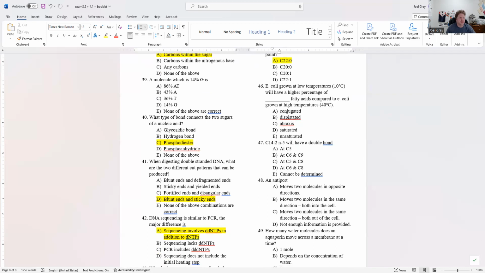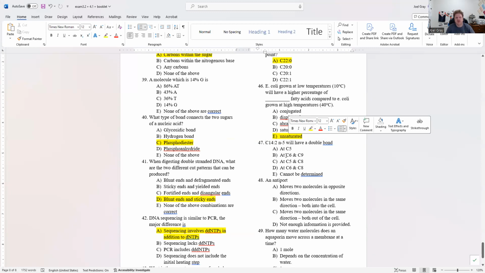Number 46, E. coli grown at low temperatures will have a higher percentage of unsaturated fatty acids compared to E. coli grown at a higher temperature. So 46 is E.